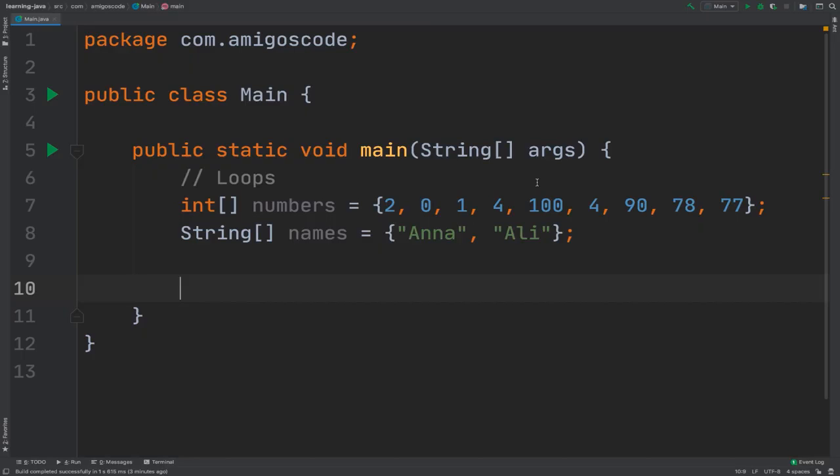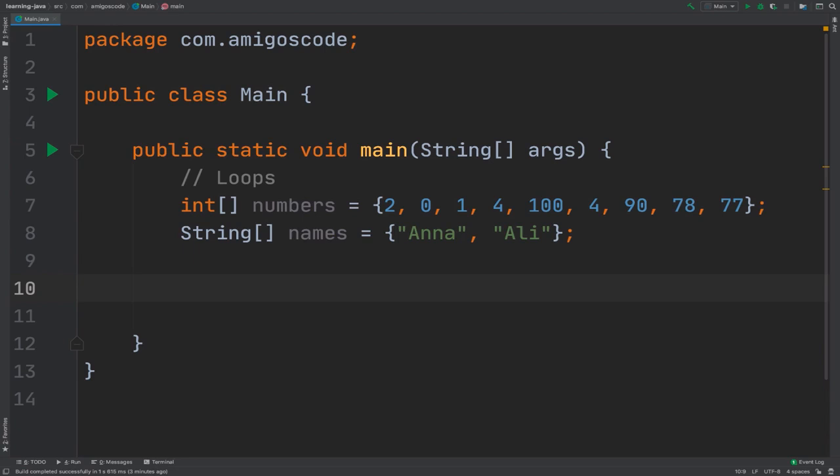Let me teach you something very nice that you can do with your IDE. You see that for us to create a loop, we simply have to say for, and then int i equals 0, and so on and so forth, i plus plus, and you get the idea. So instead of us doing that, we can have some help from our IDE. Let's say that we want to loop through numbers.